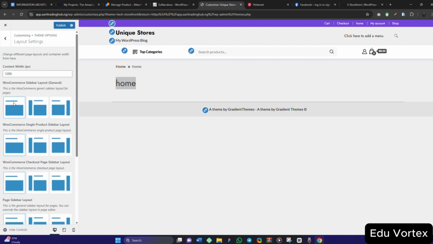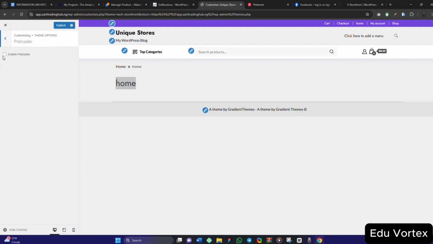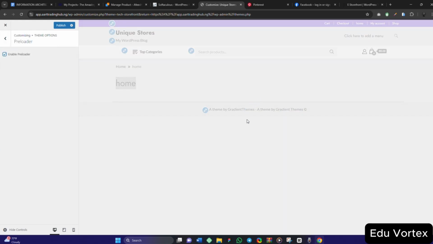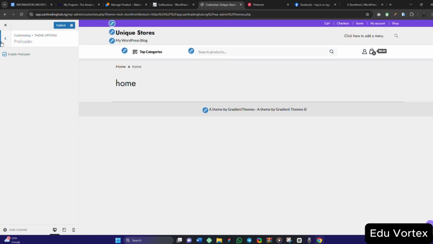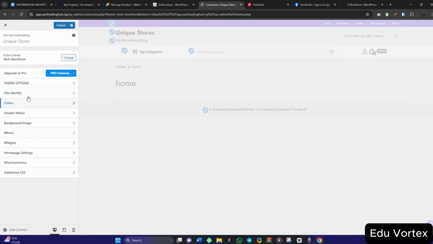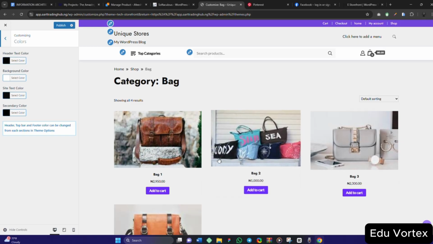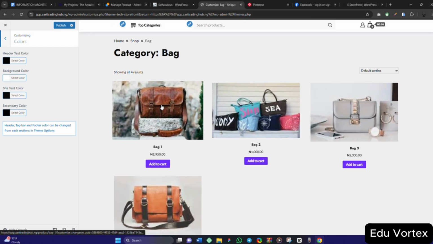So let's check the layout settings. I've done that. All these things, preloader, enable preloader. Let's see. Footer settings, email subscription, scroll. So let me take it back to the WooCommerce option. I want to check the WooCommerce option that this theme has. The color settings, the color is purple presently. You can change your color.